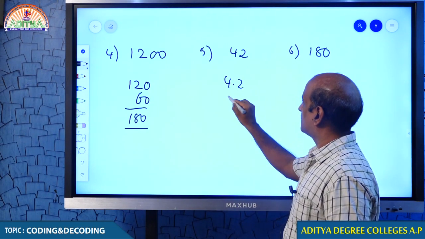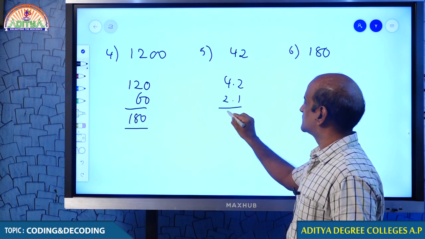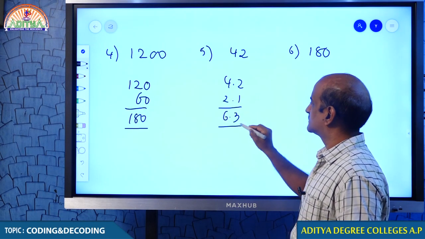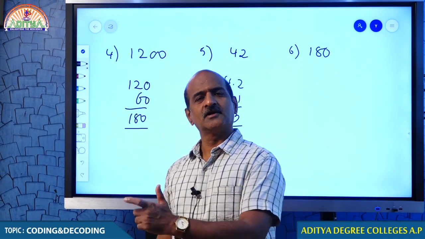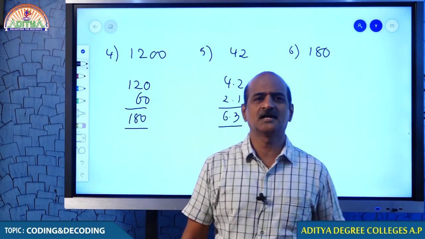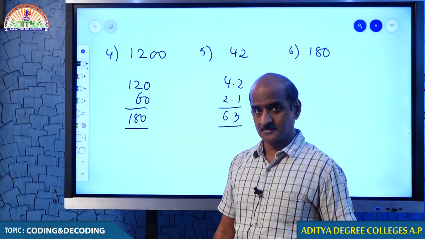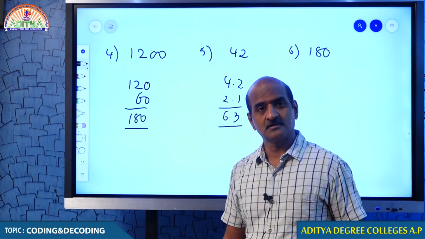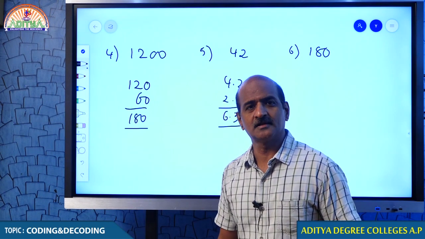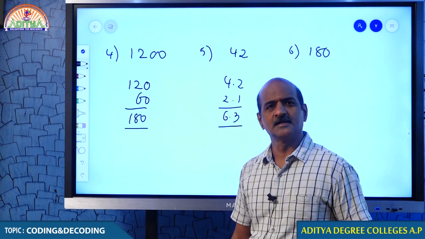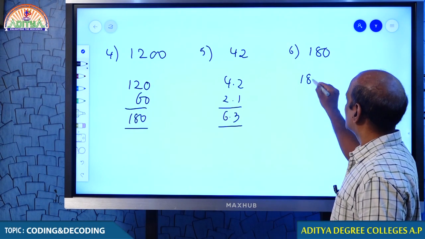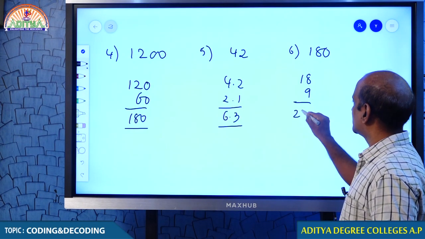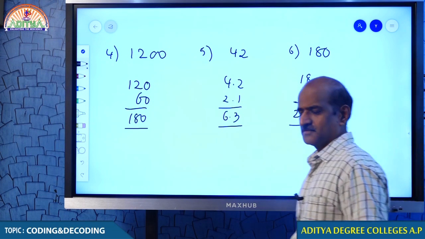10% is 4.2, 5% is 2.1, therefore 6.3. When you are comfortable in 10%, you can get 5%. 10% and 5%, that is the max. That makes it all. That is nothing more than that. So what is important here? It is only calculation. Come on. 10% is 18, 5% is 9. That makes 27.